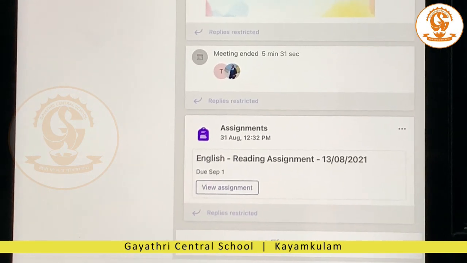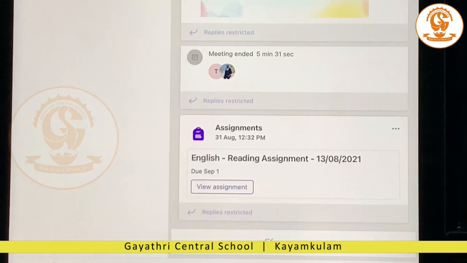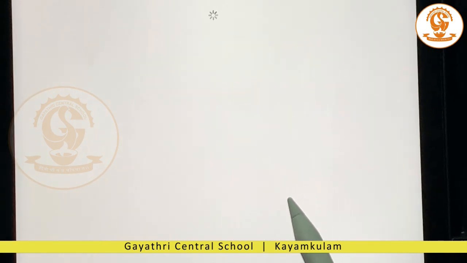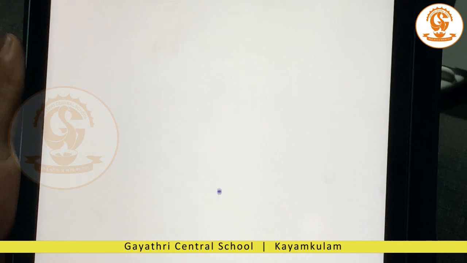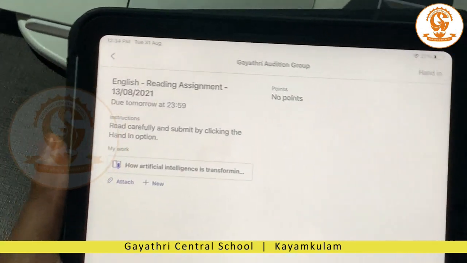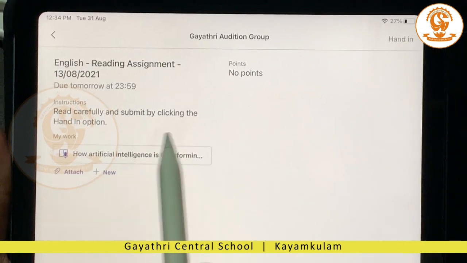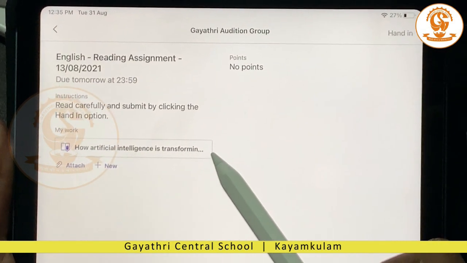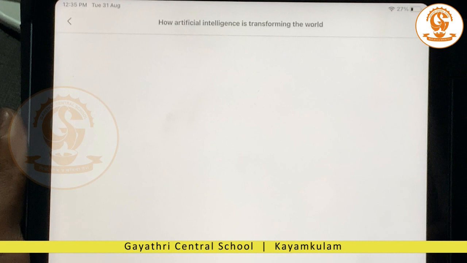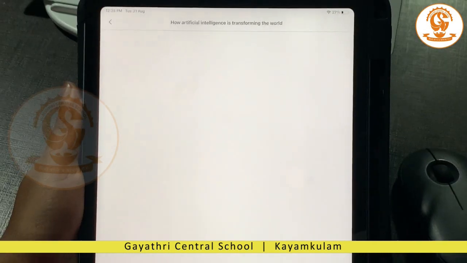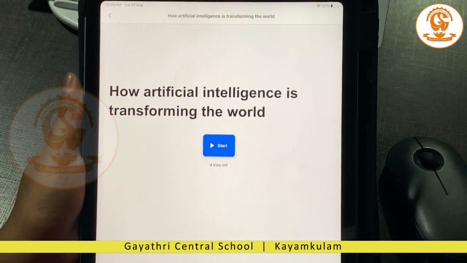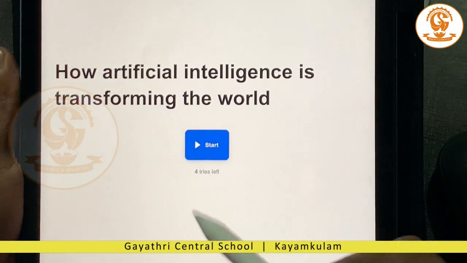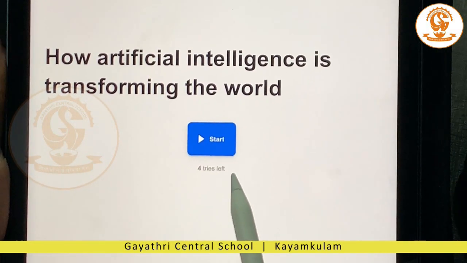Once the assignment is put by the teacher, I'm going and clicking on view assignment under the post tab. Here you can see the subject for which the reading assignment is put, the date, instruction, etc. Now I'm going to click on my work. So you can see the article name and then the start button. Down we can see the number of tries that one student can do.